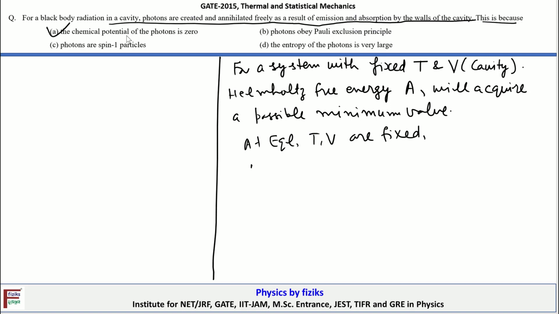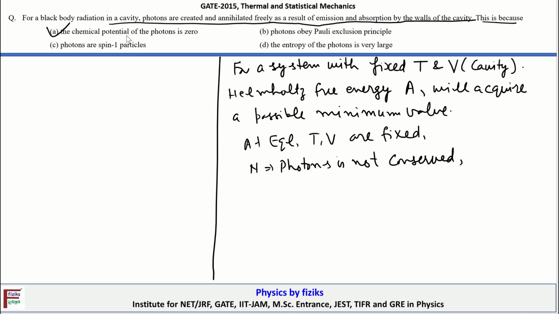So the number of photons n is not conserved, because of the process of absorption and emission by the walls of the cavity.